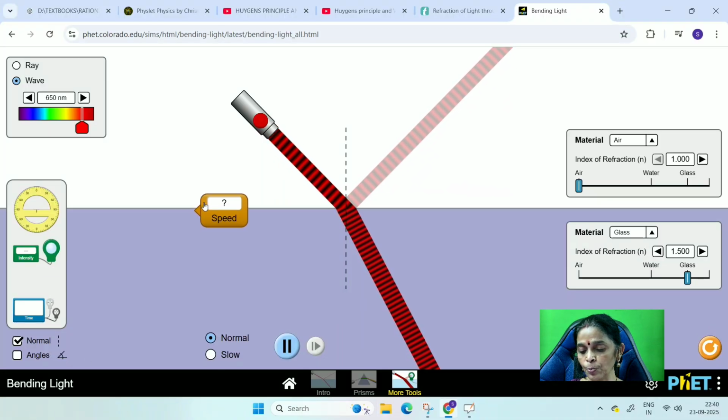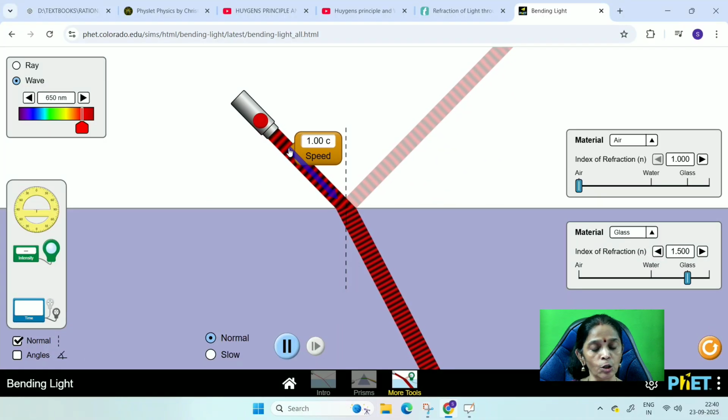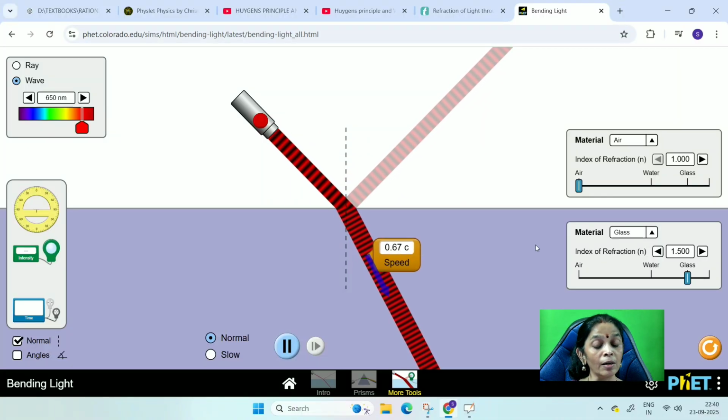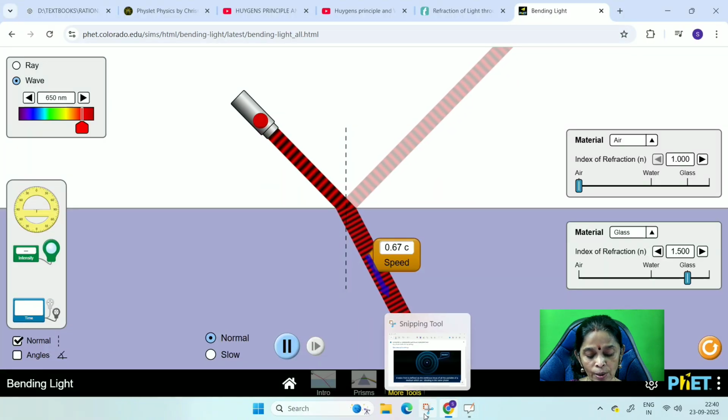So let us check the speed of the light wave. You can see here the speed of the light wave is 1c, but in the denser medium you can see that the speed decreases. How much is that? 0.67c. c is nothing but 3 into 10 power 8.